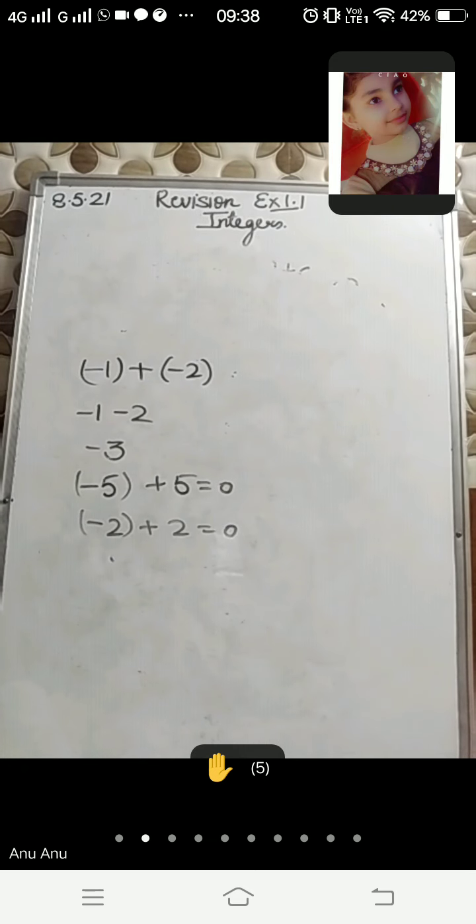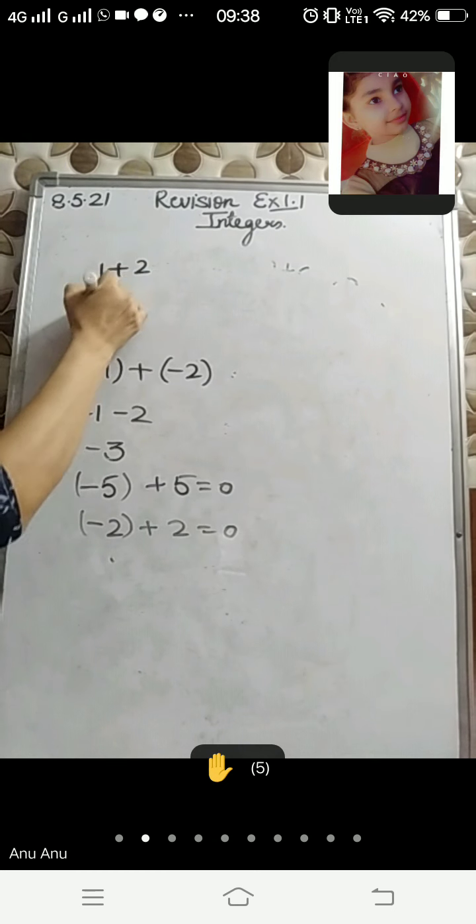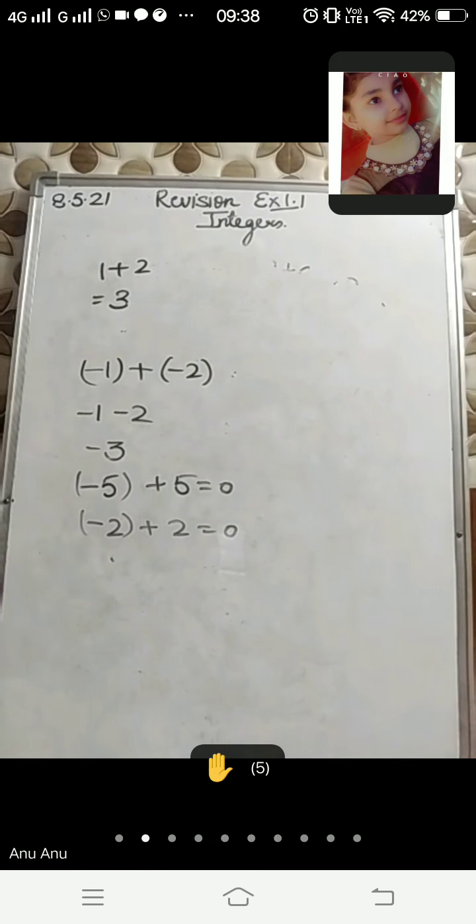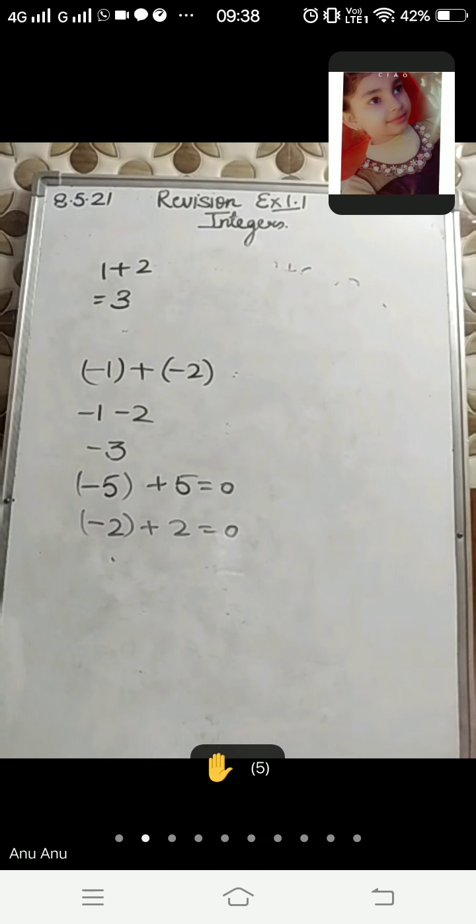Can you tell me the sum of integers which is greater than both the integers? If you take 1 plus 2, the sum is 3. 3 is greater than 1 as well as greater than 2. So this is the example. Children, I am discussing the Try These of page number 8. Next part is you have to write the pair of integers whose sum gives you the integer smaller than only